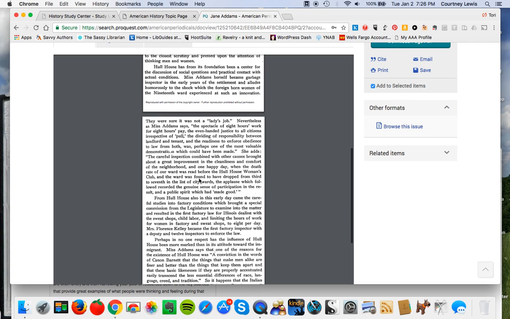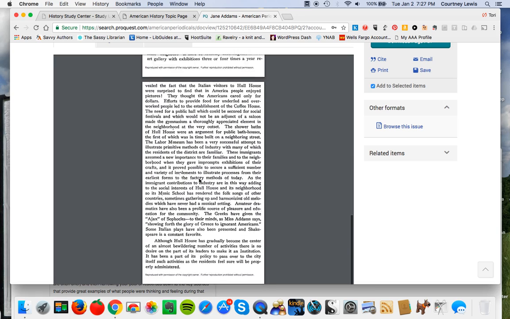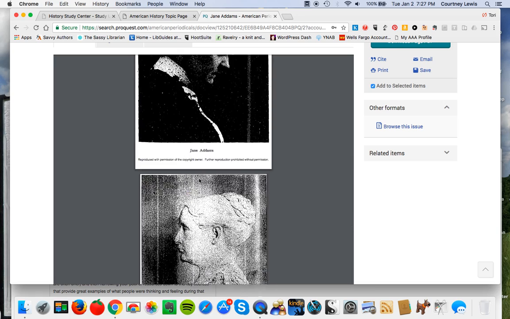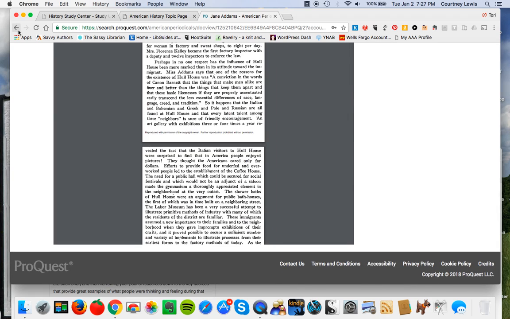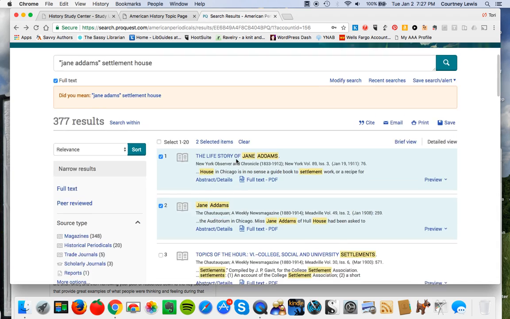And this was kind of fascinating to me because in looking at the historical newspapers, I came across her obituary from 1930 something, and it was talking all about how she won the Nobel Peace Prize and was known as this huge proponent of pacifism, and was deeply concerned after World War I. And that was something I didn't really think about her, because I think about her being a settlement person. But if I hadn't read those articles, I wouldn't have known that. So this can be a really great place to take a look.